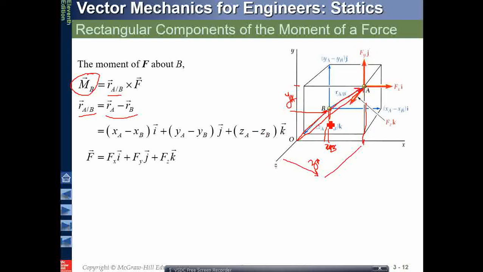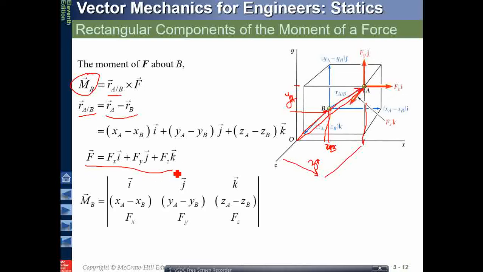And this is very important when we are calculating the moments relatively, not from the origin, but from some particular point. In this case, we know that the force has three components, Fx, Fy, Fz, so the calculation will be very easy. i, j, k in the same determinant form times the position vector components xa minus xb, ya minus yb, za minus zb.